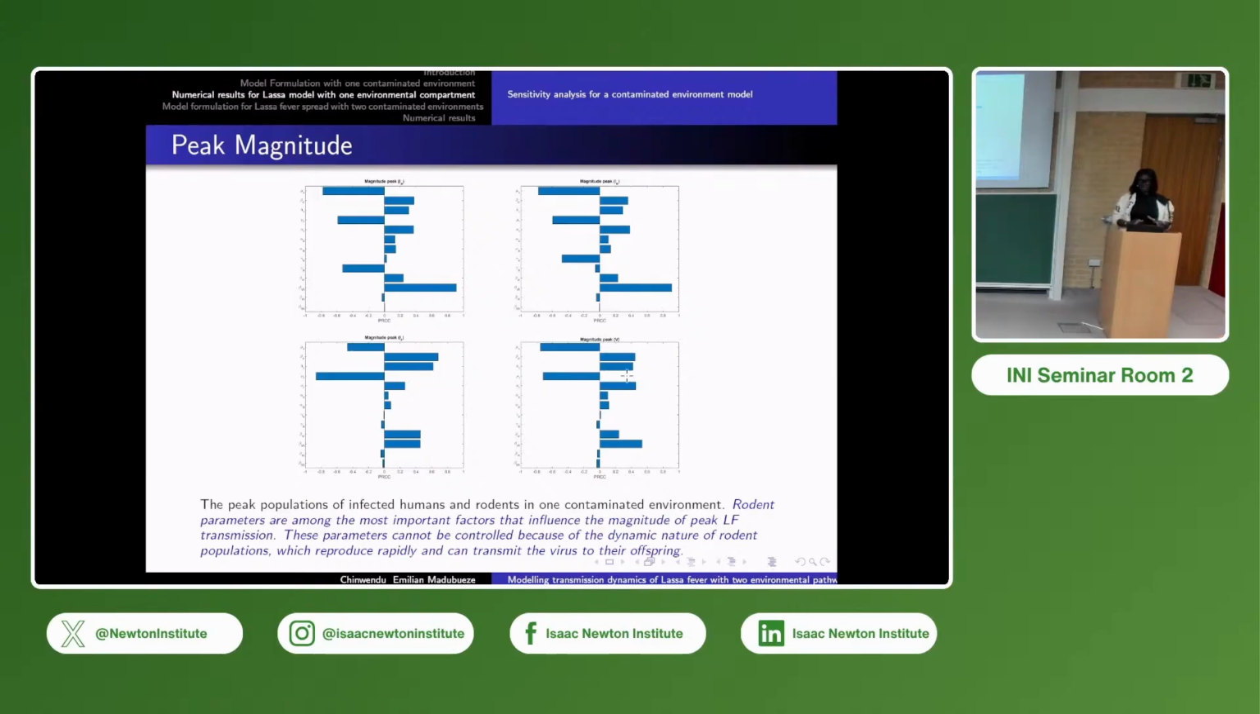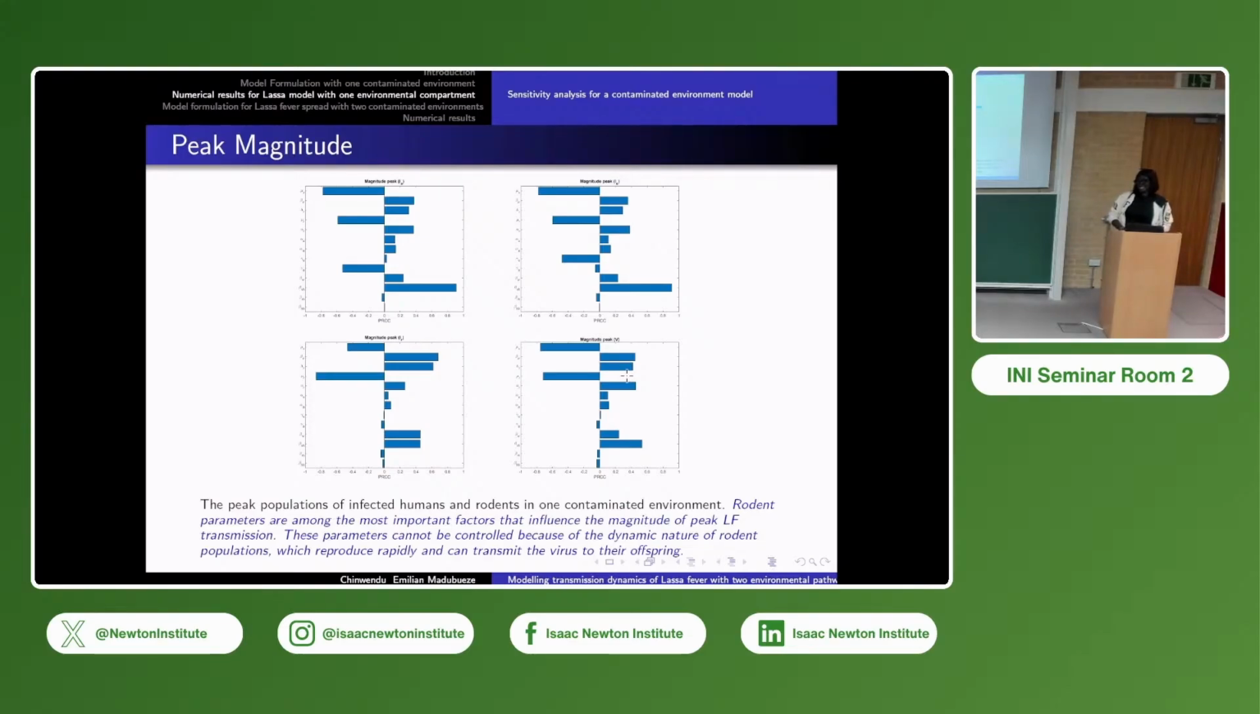Now, we did this first simulation. We find out that the rodent parameters are very highly sensitive. But can we actually control the rodents? I don't think so, it is very difficult. They are very tricky and cannot be controlled, and they also multiply very large. So trying to say, okay, we are going to kill all the rodents in the environment can actually be very difficult to achieve. Okay?